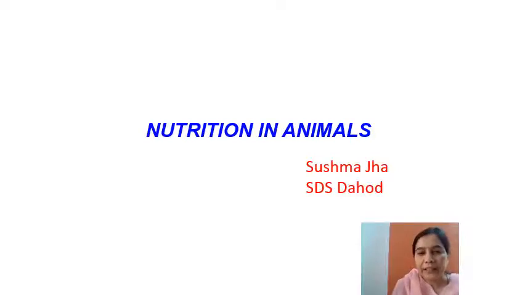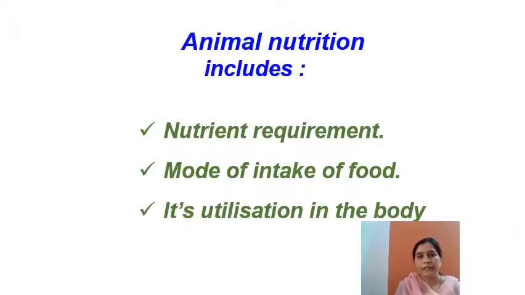Children, in the earlier section we have seen nutrition in plants. Now we will see the next chapter, chapter number 2, nutrition in animals. Animal nutrition includes the nutrient requirement, that is, which type of food the animals require, the mode of intake of food, how the food intake or entry of food takes place, and its utilization in the body, how it is utilized for releasing energy.